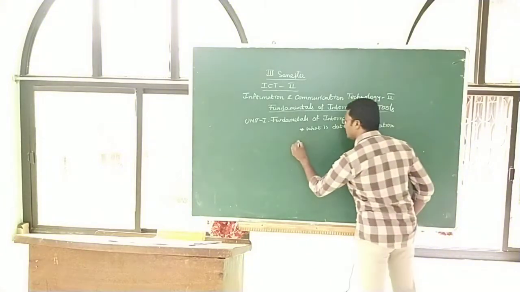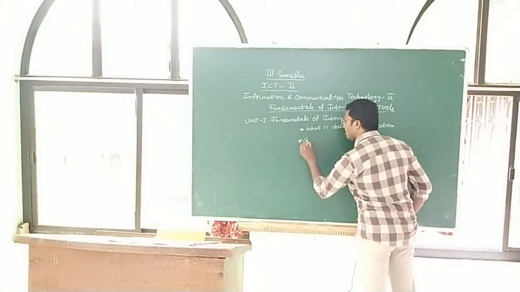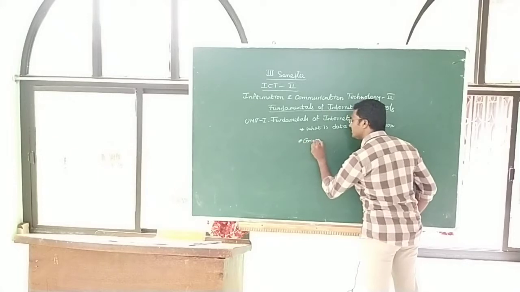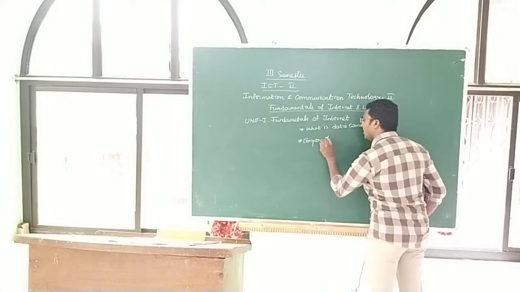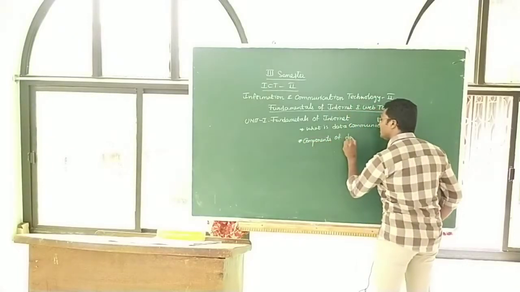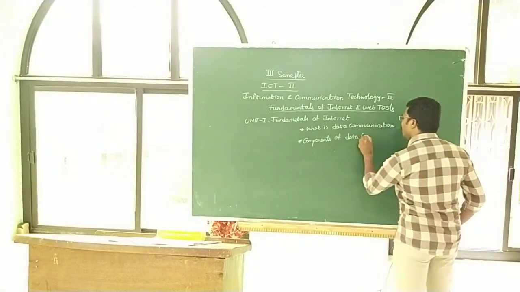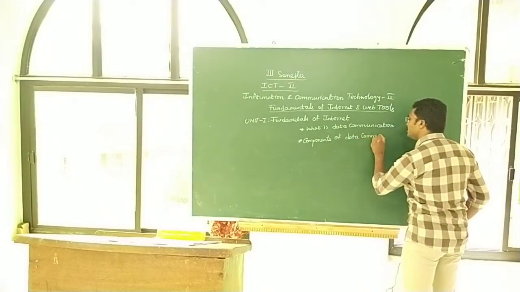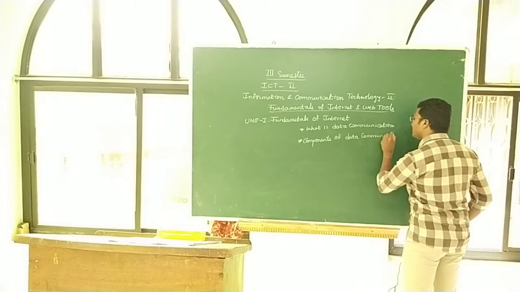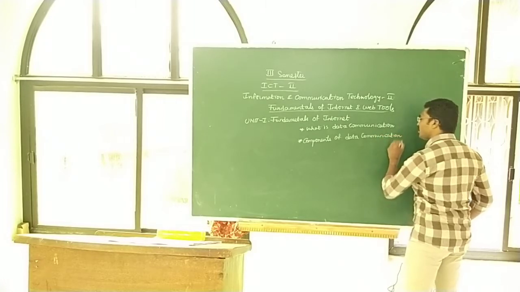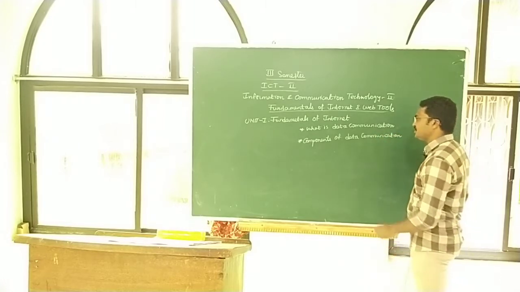And the second one, components of data communication. Components mean what are the equipments we use to communicate between computers. This topic is called components of data communication.